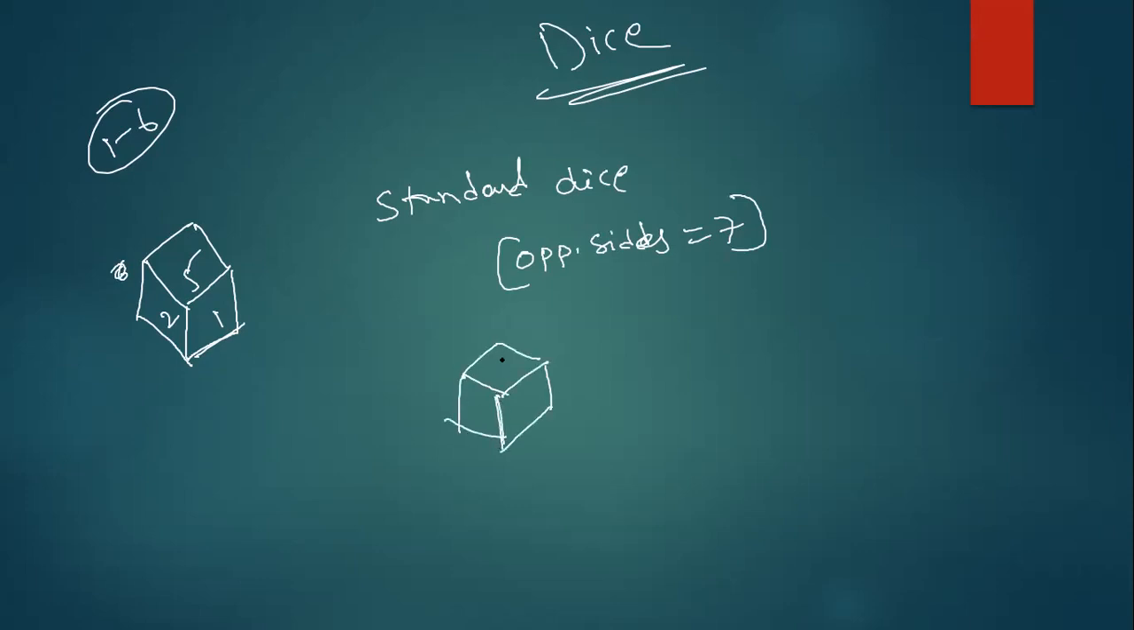Now see, guys, if 1 is on top, the bottom will be 6. If 2 is here, the back will be 5. If 3 is here, this back side will be 4. That means whenever you add the opposite sides, it will always become 7.